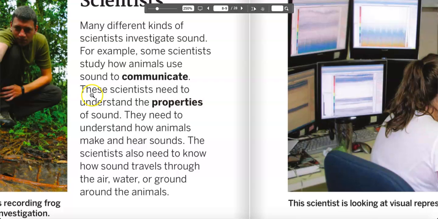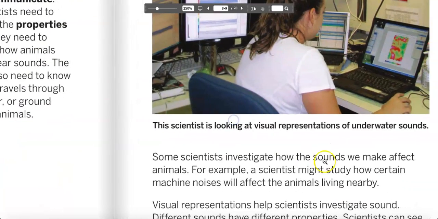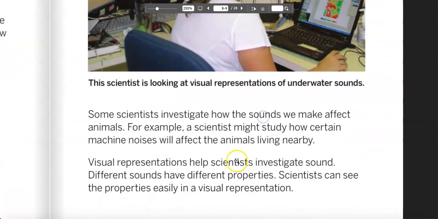Continuing on, these scientists need to understand the properties of sound. They need to understand how animals make and hear sounds. The scientists also need to know how sound travels through the air, water, or ground around the animals. Now, this is sort of your how. This is how scientists go about studying the communication of animals. So I'm not going to jot down this how because I want to focus again on the why. So I'm going to continue reading.